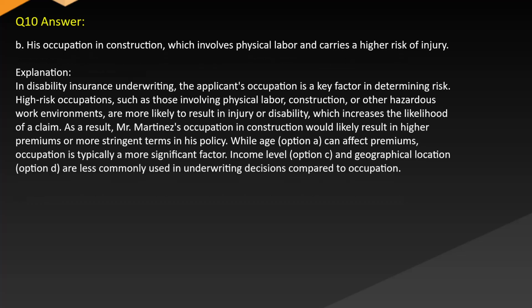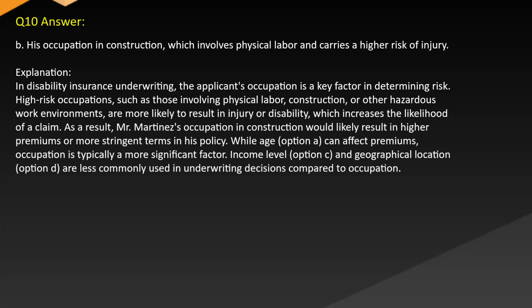Answer: B is occupation in construction, which involves physical labor and carries a higher risk of injury. Explanation: in disability insurance underwriting, the applicant's occupation is a key factor in determining risk. High-risk occupations, such as those involving physical labor, construction, or other hazardous work environments, are more likely to result in injury or disability, which increases the likelihood of a claim.